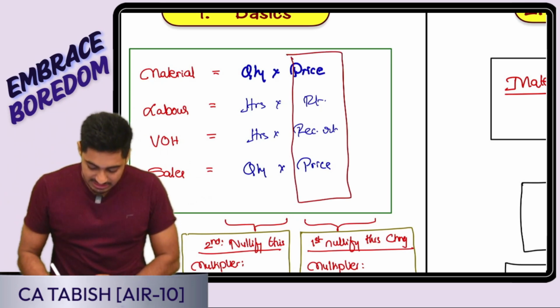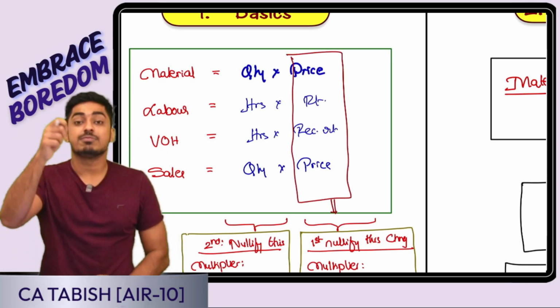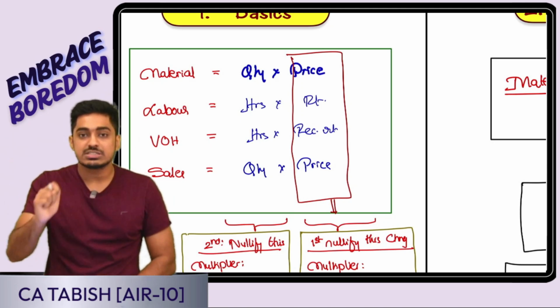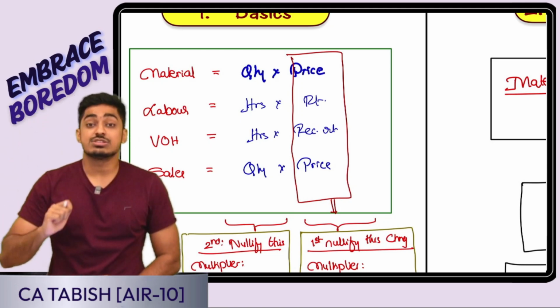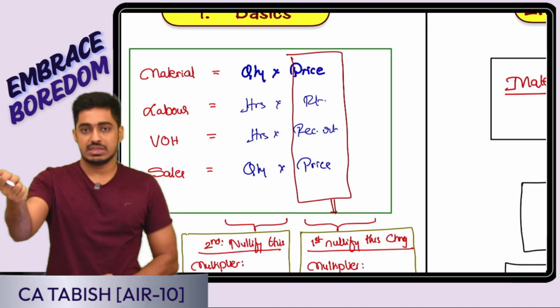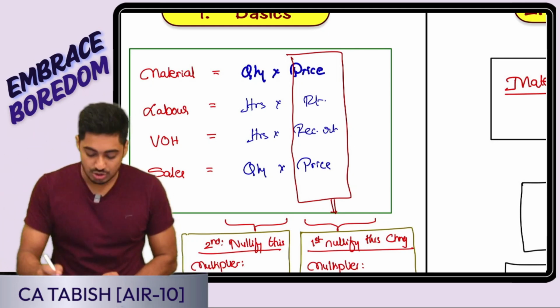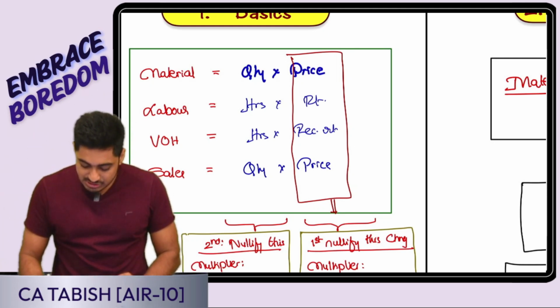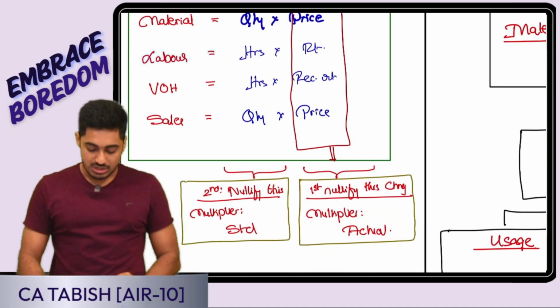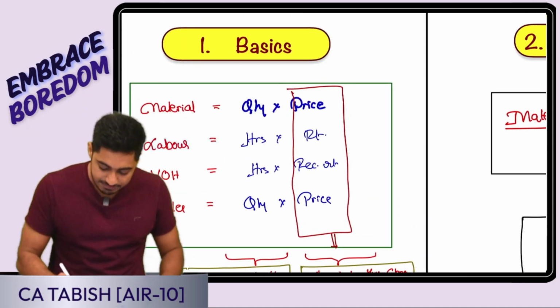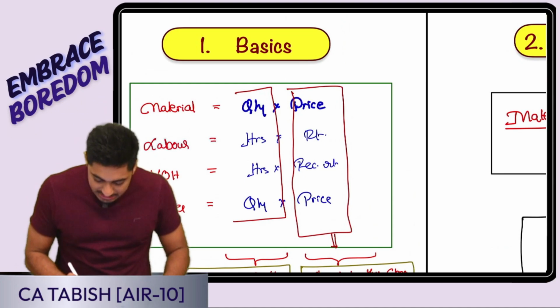So in case of material, I will first nullify the impact of price. In case of labor, I will first nullify the impact of rate. In case of variable overhead, the impact of recovery rate. In case of sales, the impact of price. Here what is going to be my multiplier? Multiplier is going to be actual. Yes or no, everyone? Yes, once this is nullified, after that I will go to the other place.